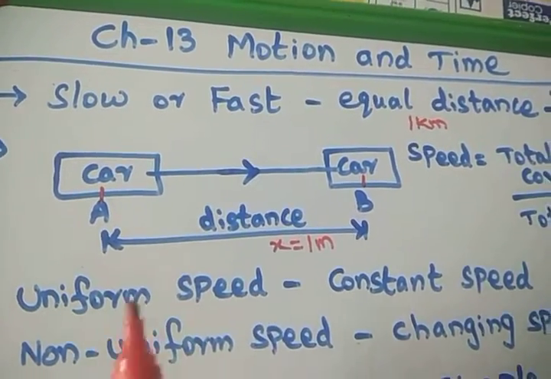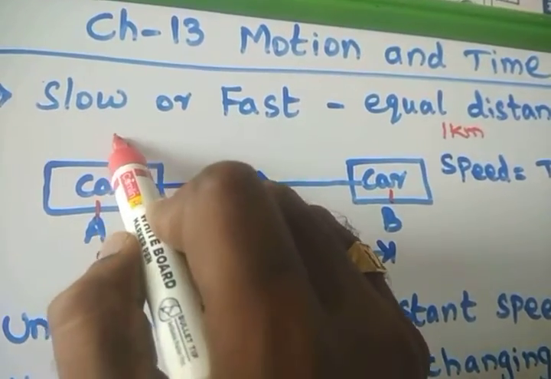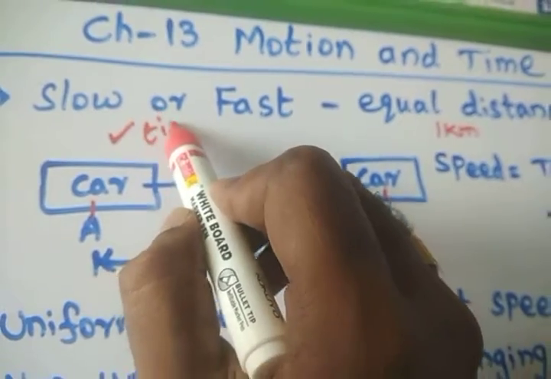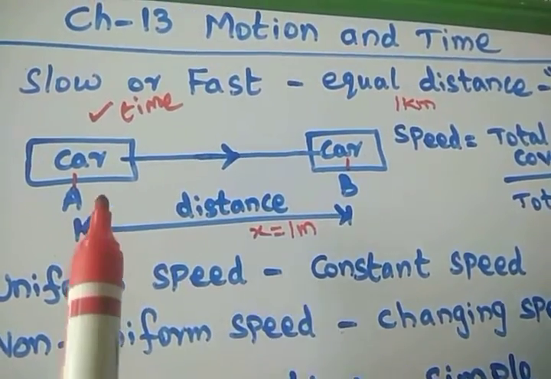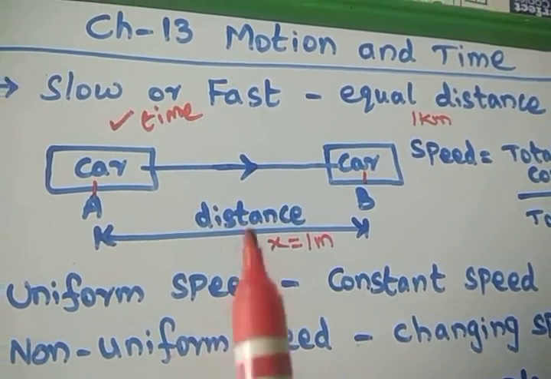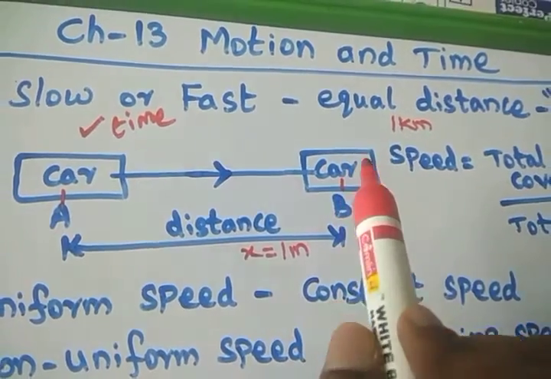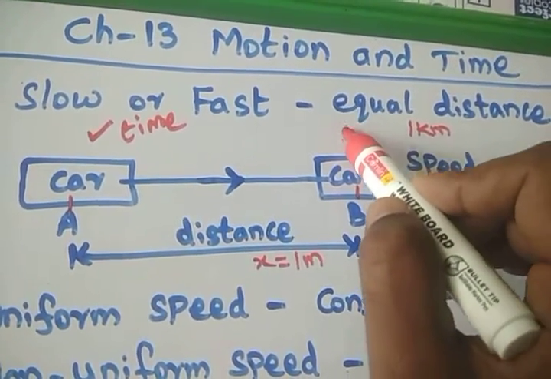Now what we are doing is, when the car is going to start, we switch on the stop clock. We are going to calculate the time taken by this car to cover the distance from point A to B. At the time it reaches the point B, we switch off the clock.